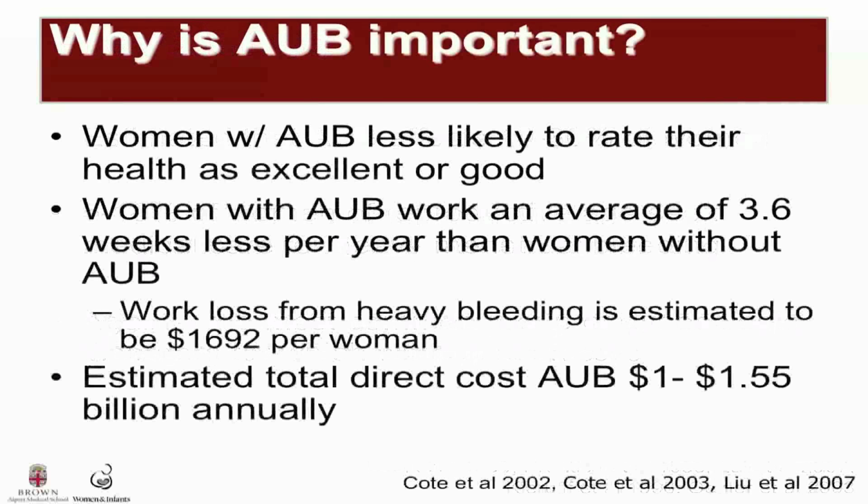Compared to women without AUB, women with AUB are less likely to rate their health as excellent or good. Women with AUB work an average of 3.5 weeks less per year than women without AUB. And this translates into work loss and lost wages. So work loss from heavy bleeding is estimated to be $1,692 per woman. Based on the costs of physician visits, drug therapy, and surgical treatments, the estimated total direct cost of AUB is $1 to $1.5 billion annually. If we factor in the lost work wages that I presented previously, the estimated indirect costs range from $12 to $36 billion annually. So it's a very costly problem.